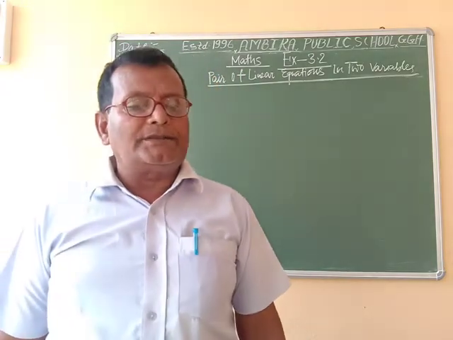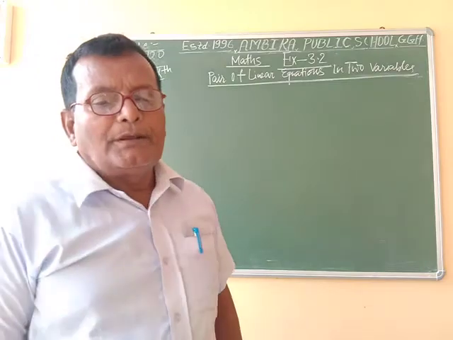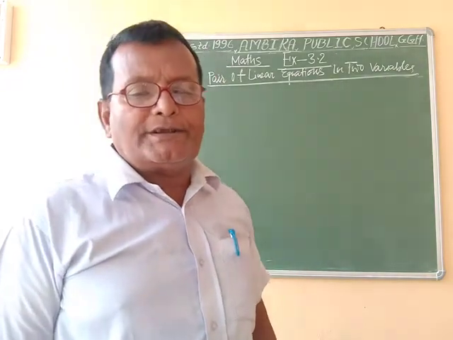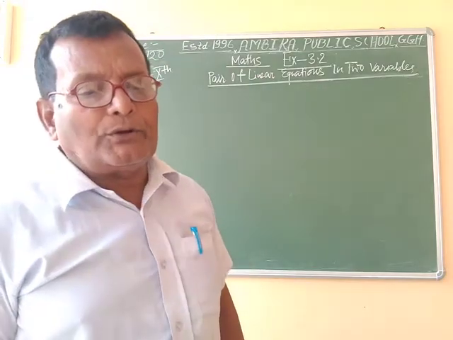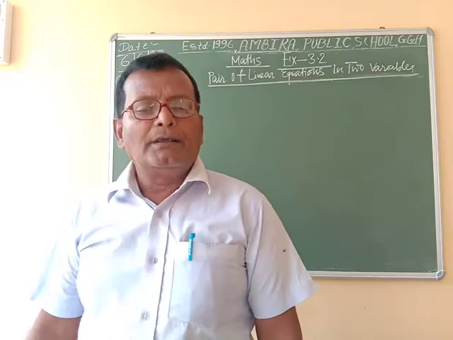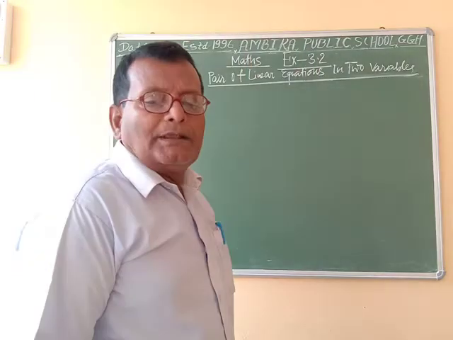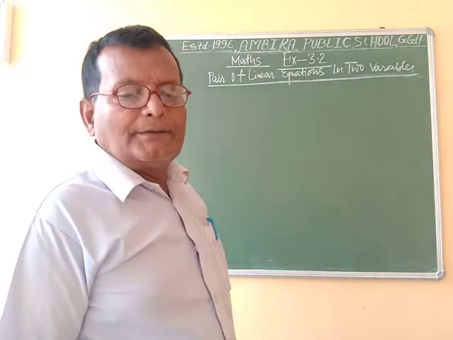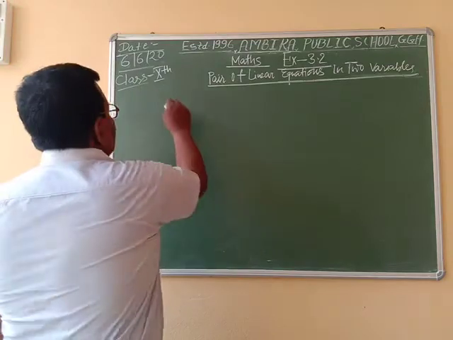Question number 2 says: on comparing the ratios a1 by a2, b1 by b2 and c1 by c2, find out whether the lines representing the following pair of linear equations intersect at a point, are parallel or coincident.